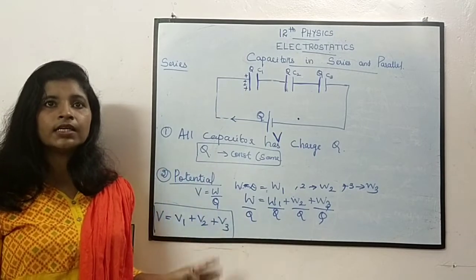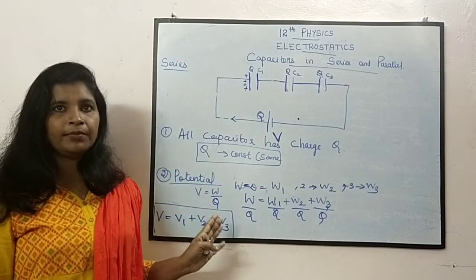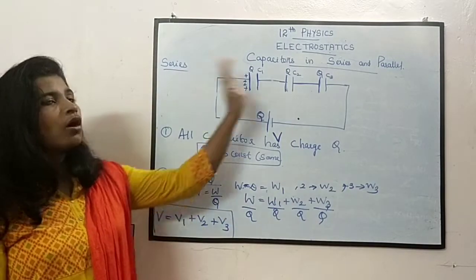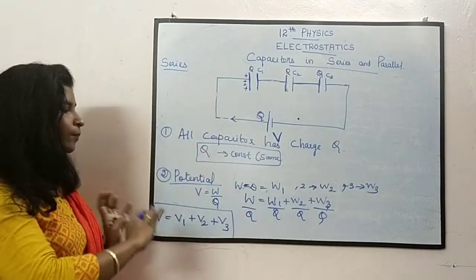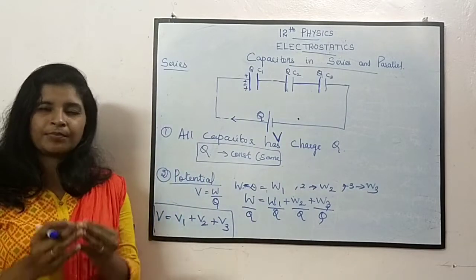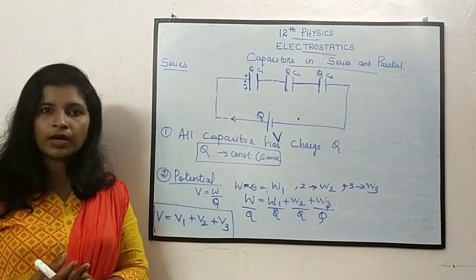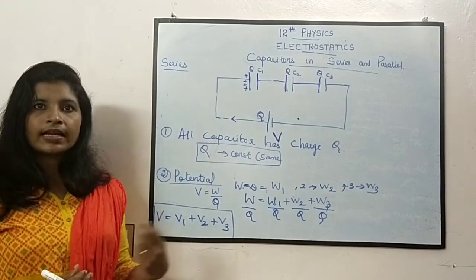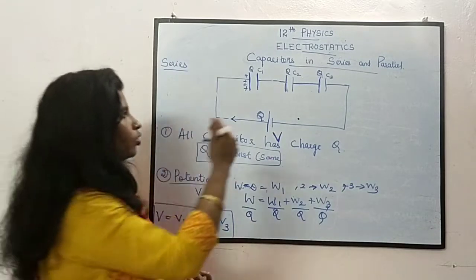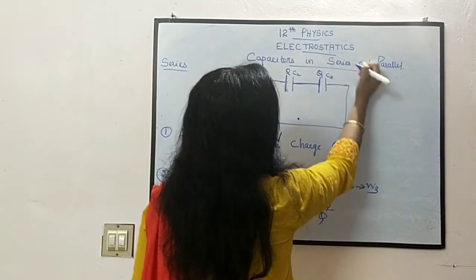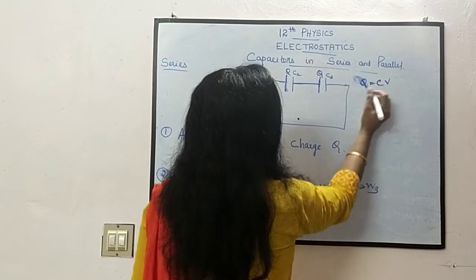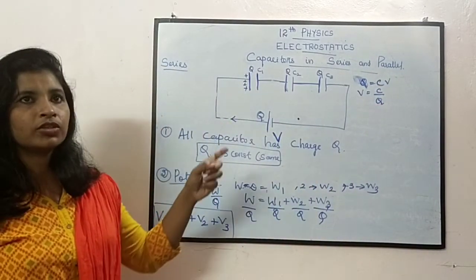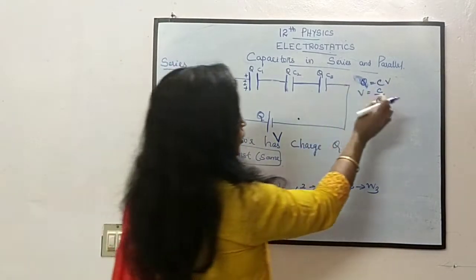That is, here the potentials are divided by some relation. Potential is divided across all the capacitors. In the capacitors the potential வந்து divide ஆயிடுச்சு. It may not be equal. Equal divide ஆகுமான்னு சொன்னா it is not possible, but it is divided. So let us see how it is divided. We know that Q is equal to CV, so V is equal to Q by C.